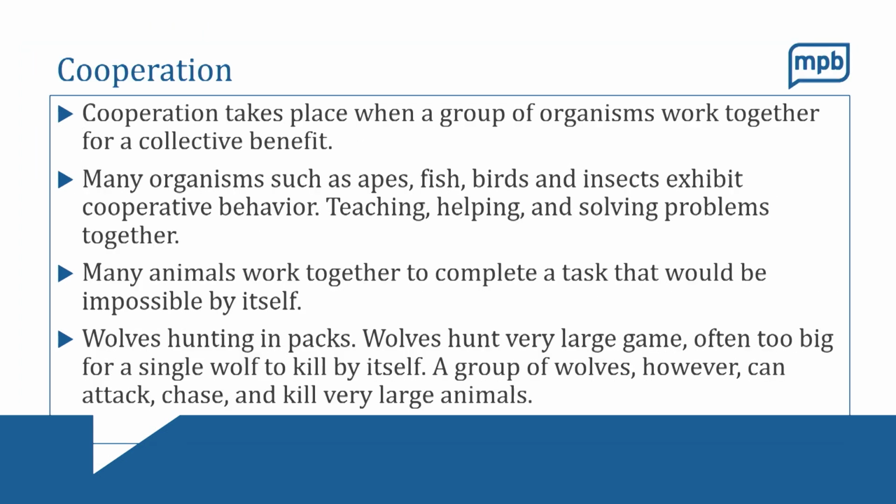Another one is called cooperation. In cooperation, what's happening here? This takes place when a group of organisms work together for a collective benefit. Many organisms, such as apes, fish, birds, and insects, exhibit cooperation behavior. What will happen is they will often teach and help and work together to solve problems. Many animals work together to complete a task that would be impossible by itself.